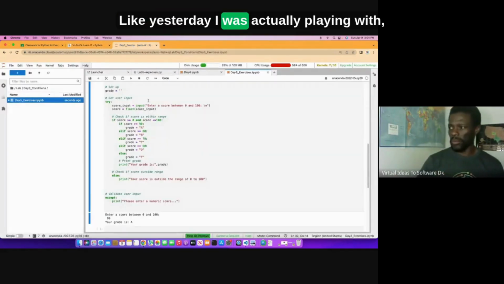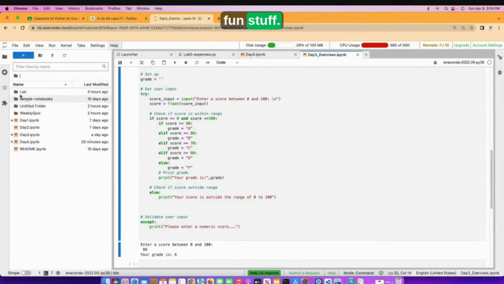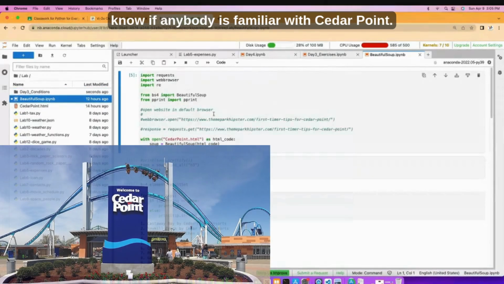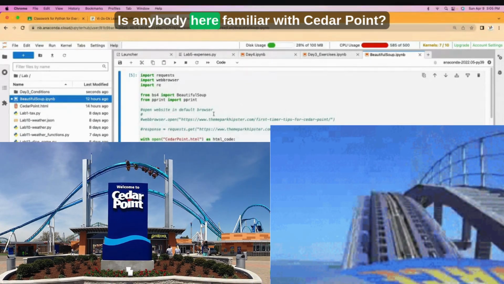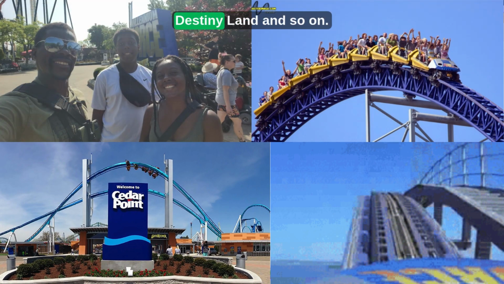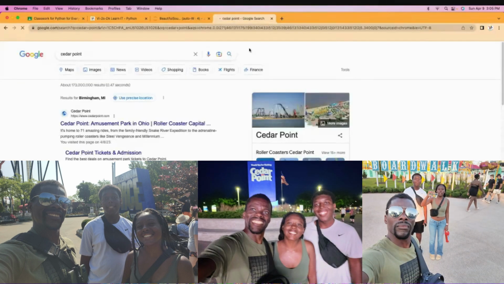Like yesterday, I was actually playing with, that's probably why my CPU is going crazy. Yesterday, I was playing with a very fun piece of code because I don't know if anybody is familiar with Cedar Point. Is anybody here familiar with Cedar Point? No, not me. Cedar Point is an amusement park. It's one of the biggest amusement parks, just like Disneyland and so on. It is located on an island somewhere by Ohio. So where's the map?